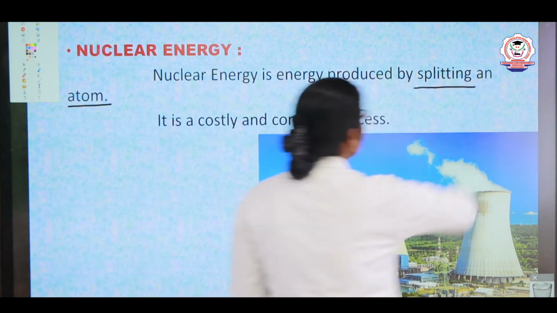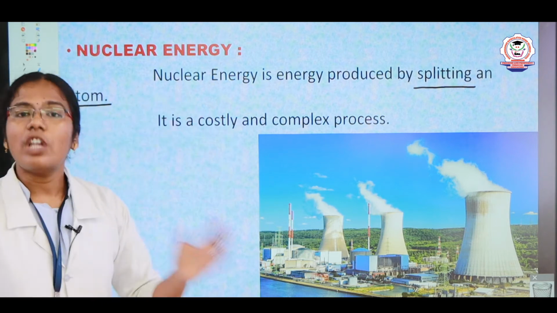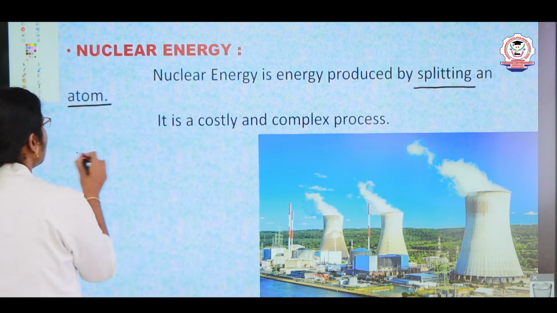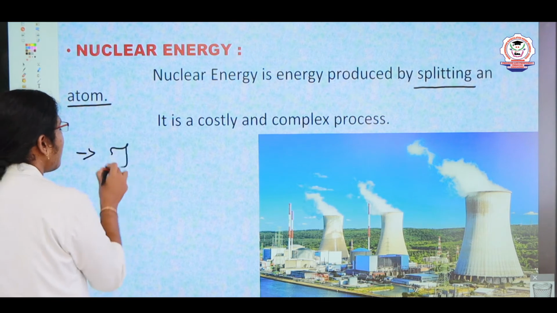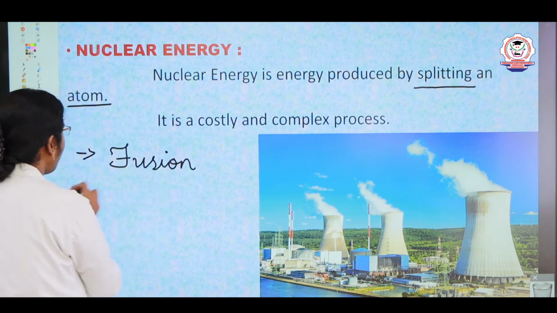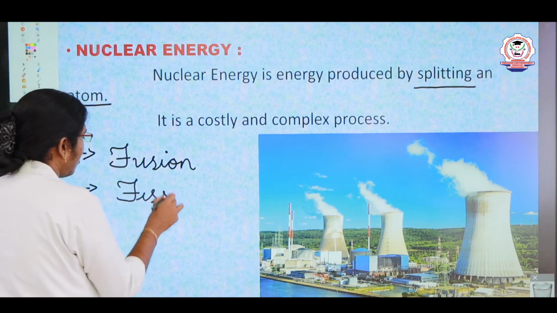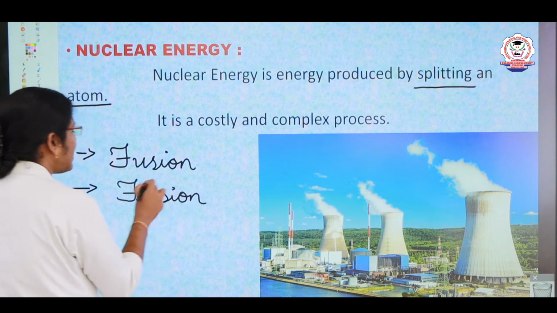Okay, so the energy which is produced by splitting an atom, we say it as nuclear energy. Generally we produce nuclear energy in two types, children. The first one is the nuclear fusion reaction, and the other one is the nuclear fission reaction.